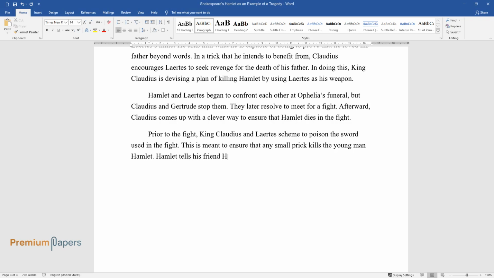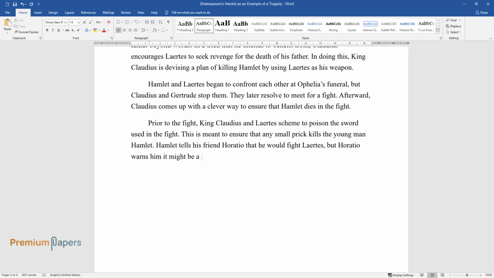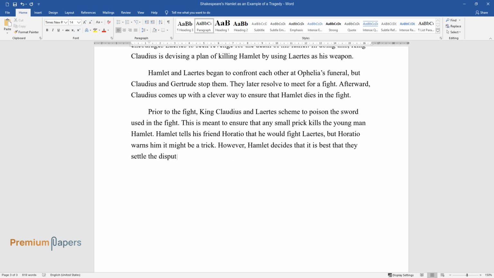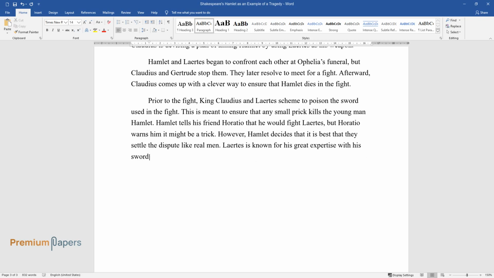Hamlet tells his friend Horatio that he would fight Laertes, but Horatio warns him it might be a trick. However, Hamlet decides that it is best that they settle the dispute like real men. Laertes is known for his great expertise with his sword.